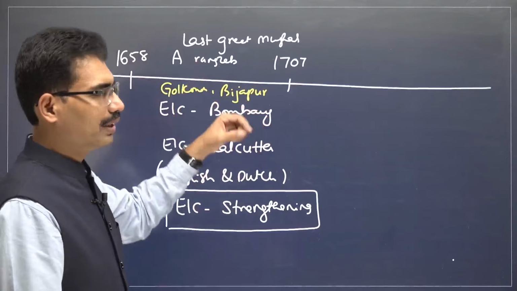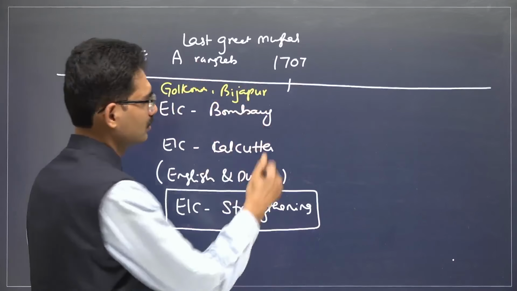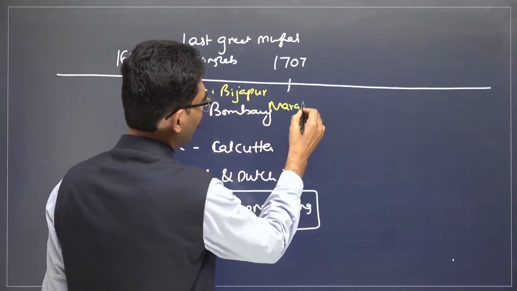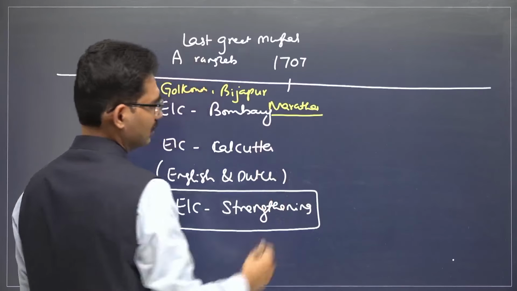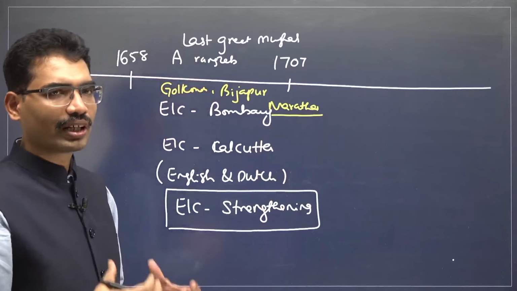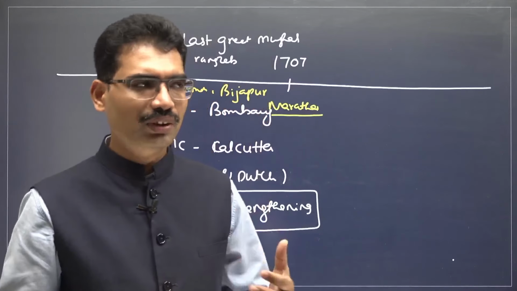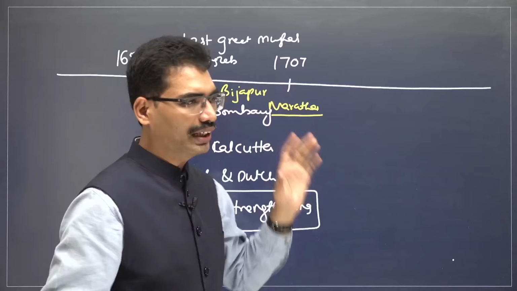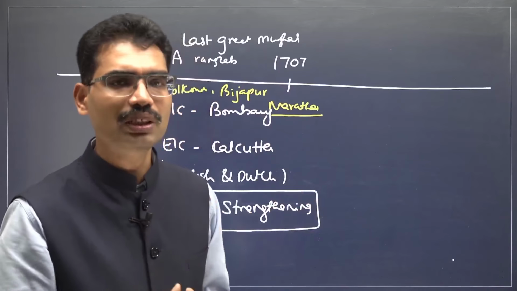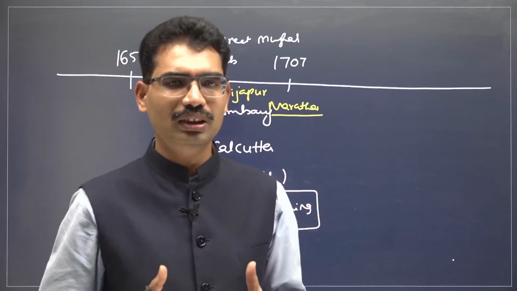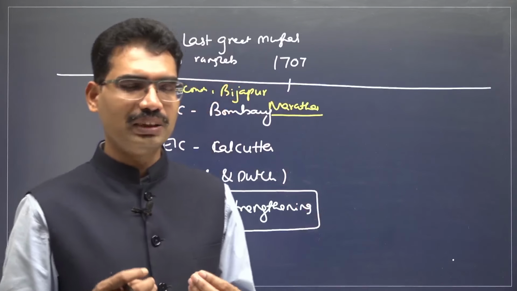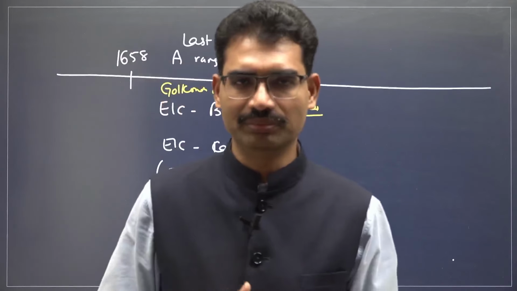But during his time period, some new powers emerged. The new powers are Marathas under Shivaji. It became one of the formidable kingdoms in the Indian subcontinent. That is why Aurangzeb did not want to give any chance to the rise of any new kingdom. He wanted to control the entire India. He was not willing to accept any kind of independent kingdom.